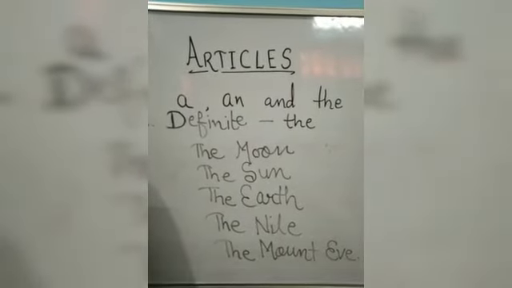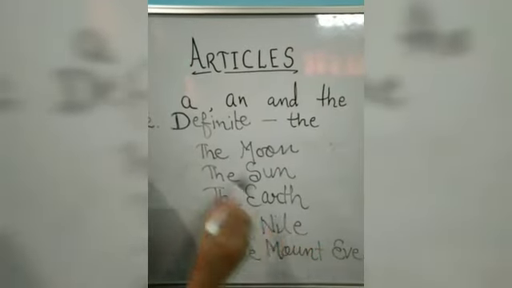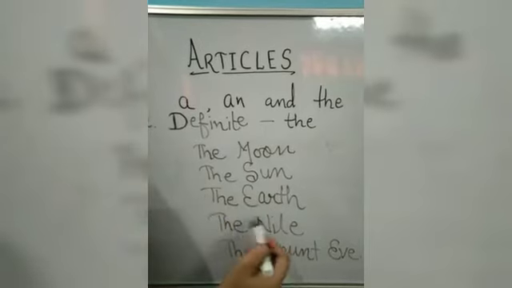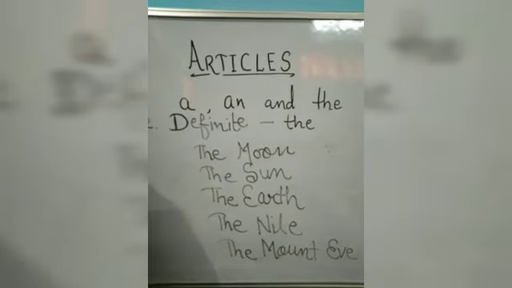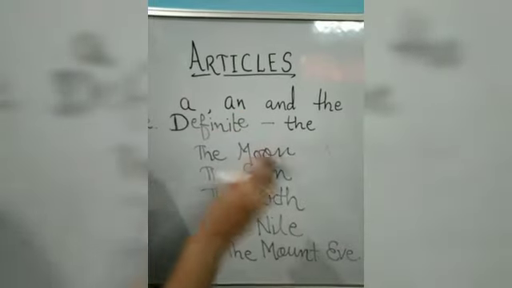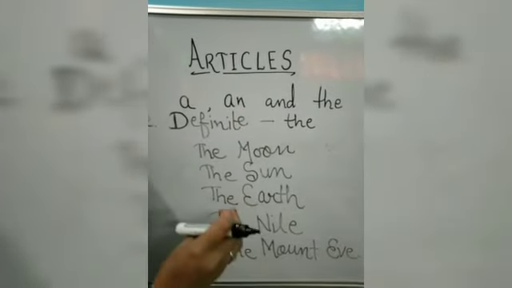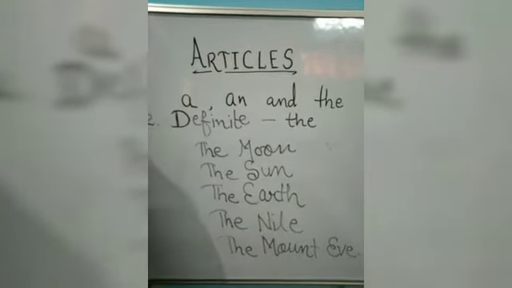And here we are using the definite article when we are pointing towards a definite thing or a definite person. Apart from that, we use the before things which are only one in number, like the moon, the sun, the earth, the Nile river, the Mount Everest, the Taj Mahal and many more. So we can easily find out which things are definite and which are indefinite by using these different articles. Students, to start with, I have taken a very short topic, that is articles, and now I think you are very much aware about where to use definite and indefinite articles.